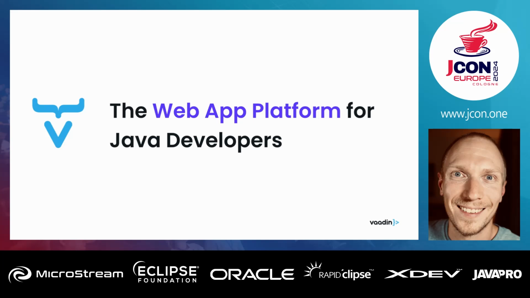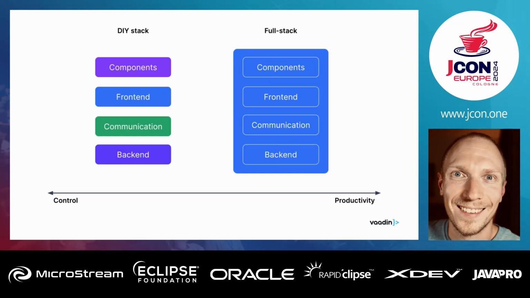So what we do at Vaadin is we have this web app platform for Java developers. Specifically, today we're going to talk about our frameworks. And what we have is a fairly opinionated full stack framework that we're going to be looking at today. So we are very much optimizing for productivity. And the way we do that is by giving you an opinionated set of tools and components that we know work really well together. And if you agree with these opinions that we've selected, it's going to help you build applications just really, really fast.